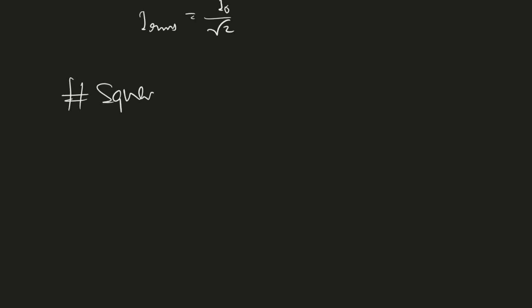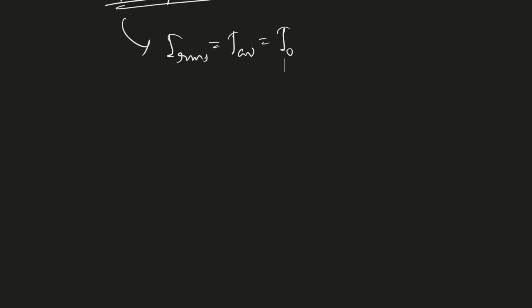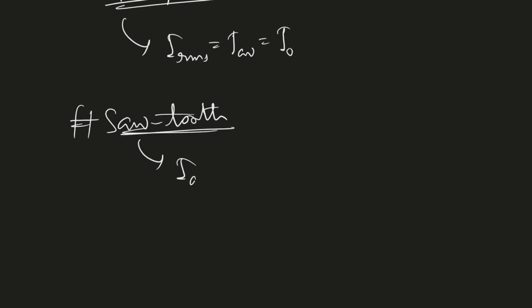For square or rectangular waveform, we can get that I RMS and I average both are same, that is I naught. And for sawtooth waveform, we can show that I average is I naught by 2, and I RMS is I naught by root 3.